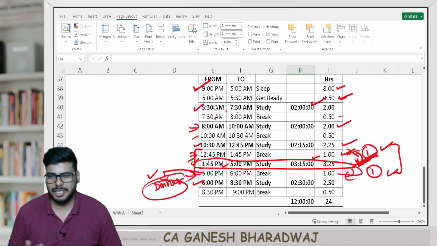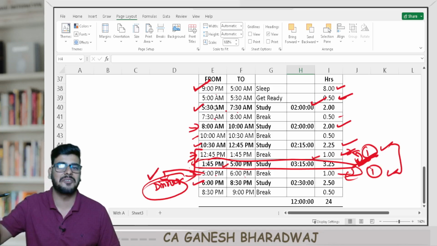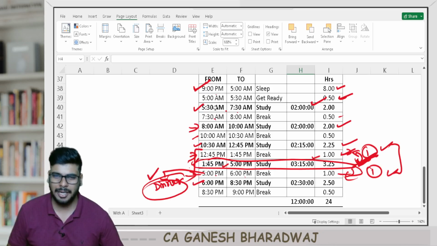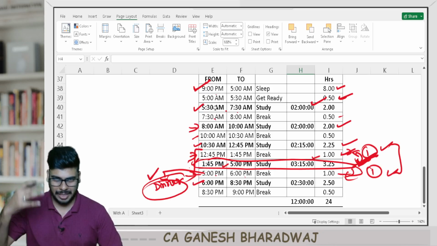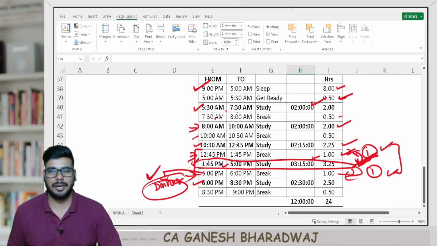Now, generally, it is good to have dinner before sunset, is what people say. But nowadays, we have the practice of going to dinner only after 8 o'clock, 9 o'clock. This is a habit that we have adopted. But nature says that you should have your dinner before sunset.